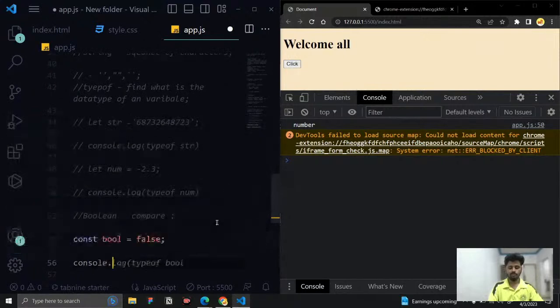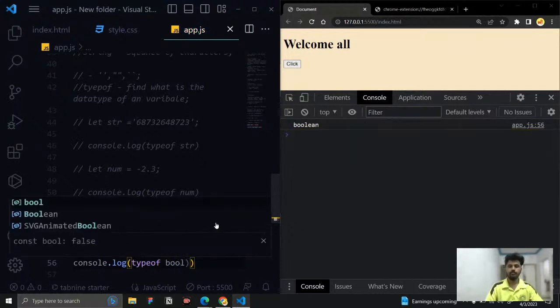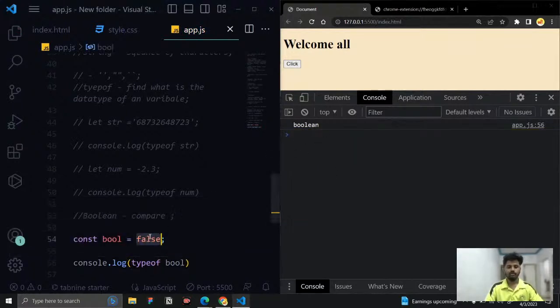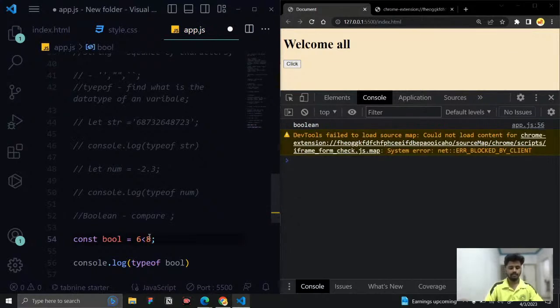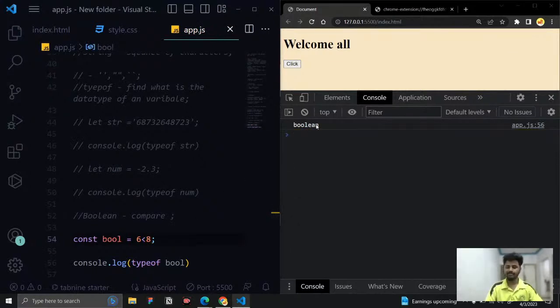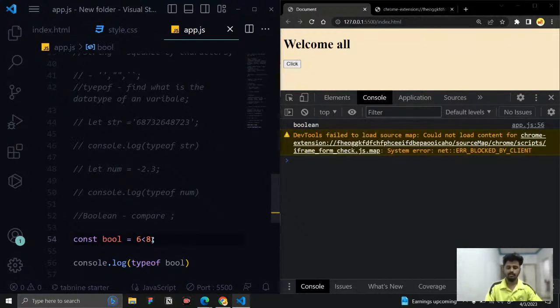And I say console.log, and if I check the typeof bool, it says Boolean. And if I use any comparison operator, like 6 is less than 8, and ask for it, yes, Boolean, because it is returning true, 6 is less than 8. It is going to tell that value.